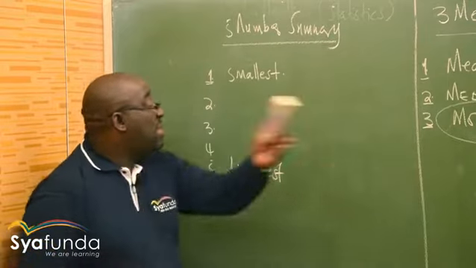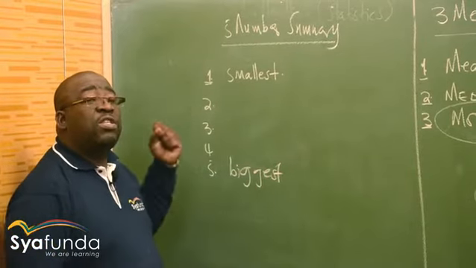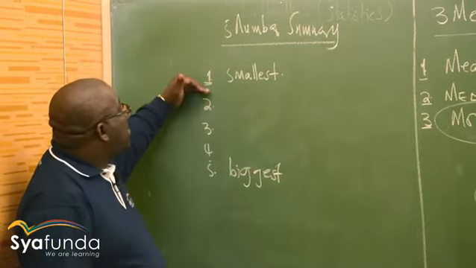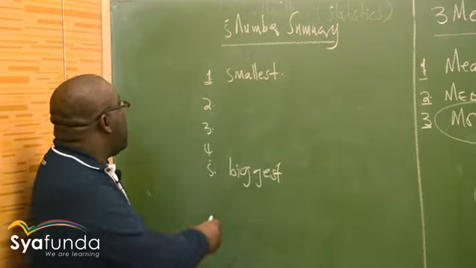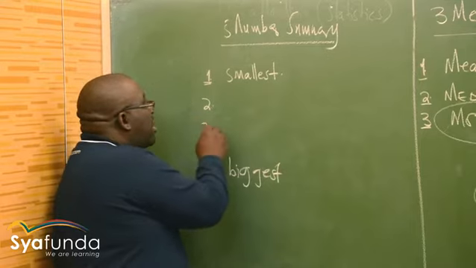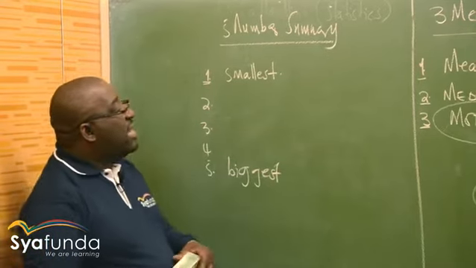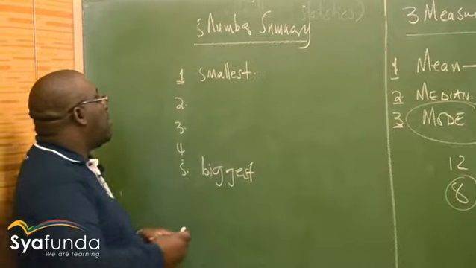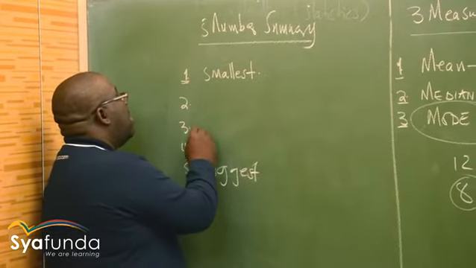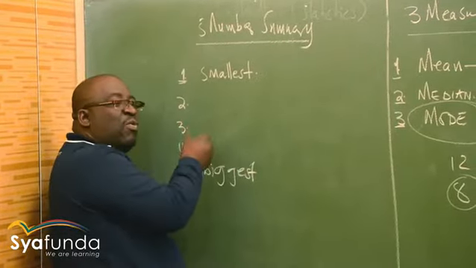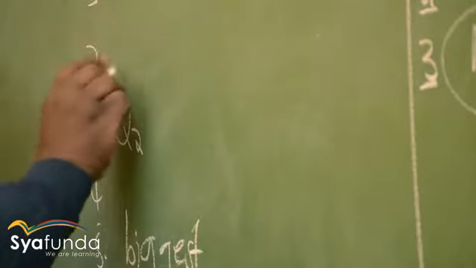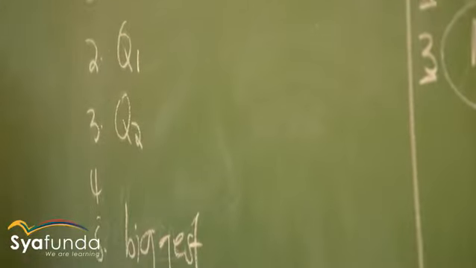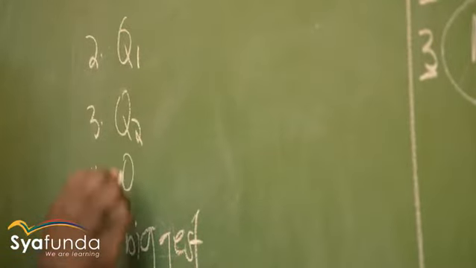You can find that in any data that we have there, which one is the smallest value; we'll refer to that as number 1. What is number 2? What is number 3? What is number 4? Number three, let me just jump to number three. Number three is what we call the median, the middlemost observation. This median we refer to as Q2. This one we'll refer to as Q1, quartile 1. This one will be called Q3.